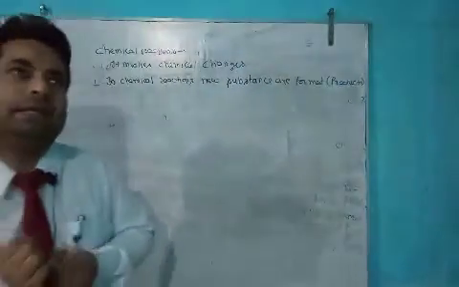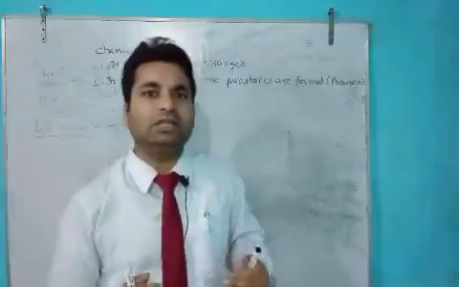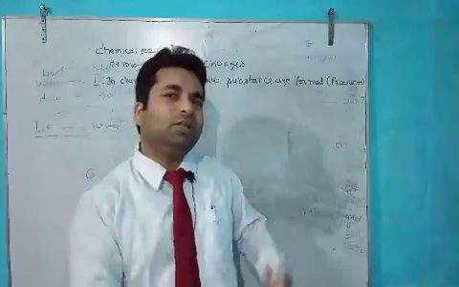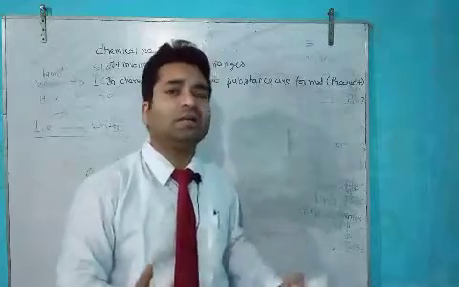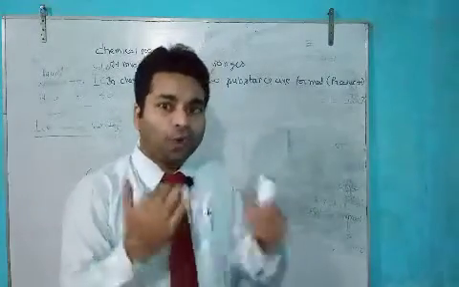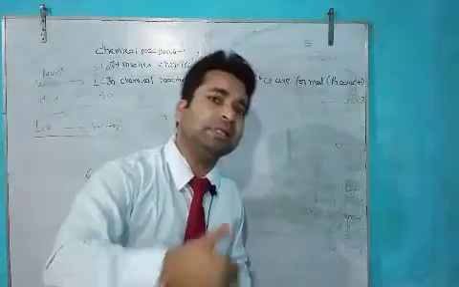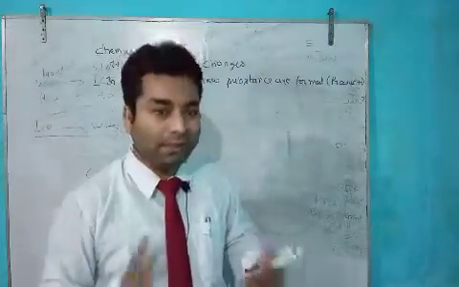What happens in chemical changes? What changes occur that new products are formed? Why are new substances formed? The question arises now.